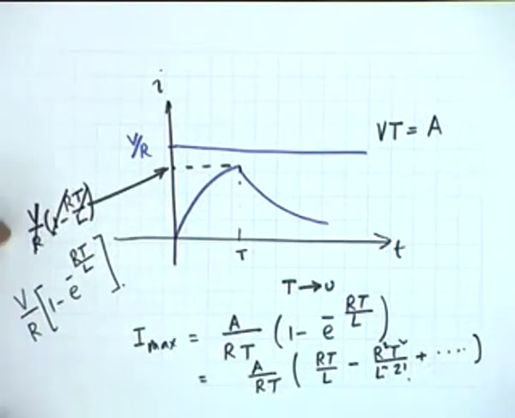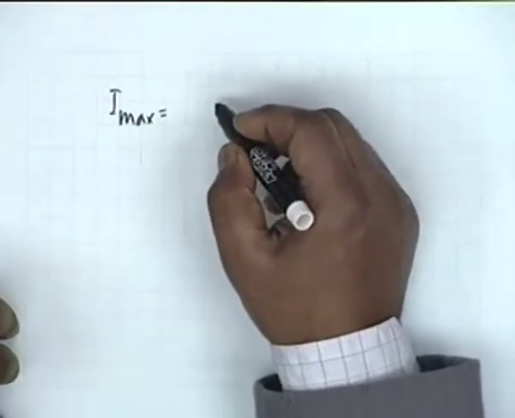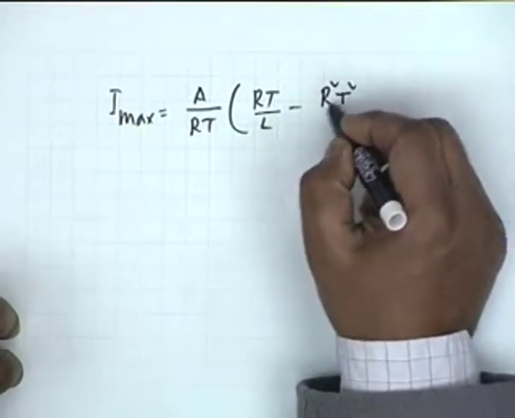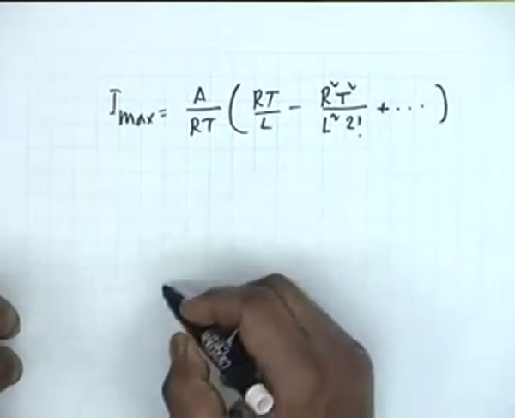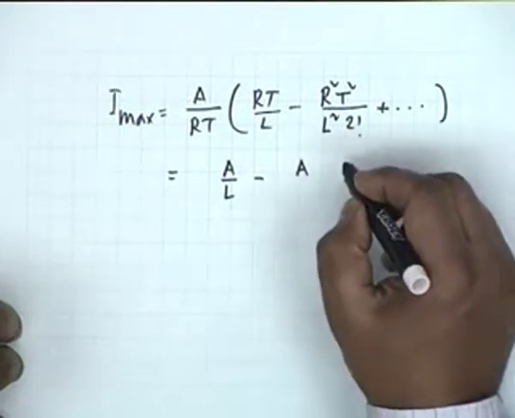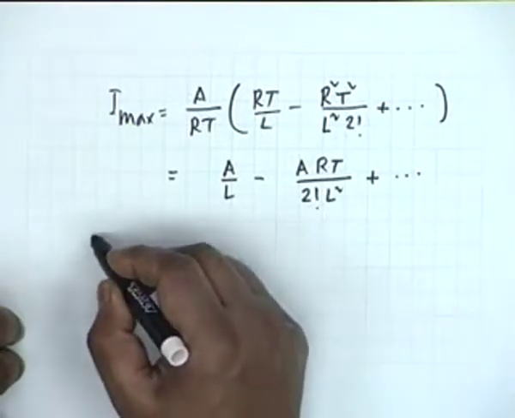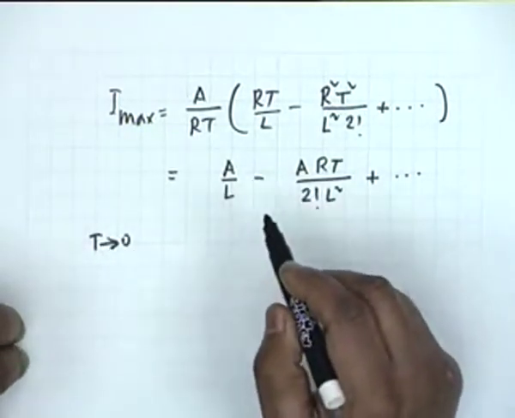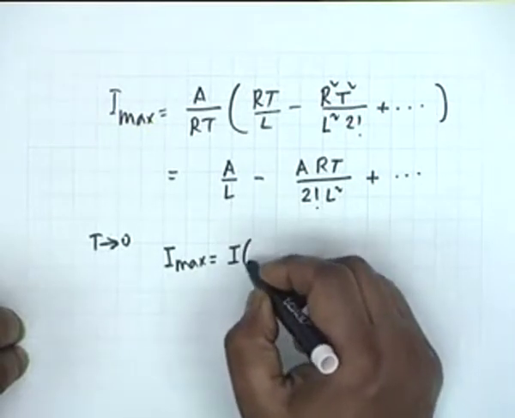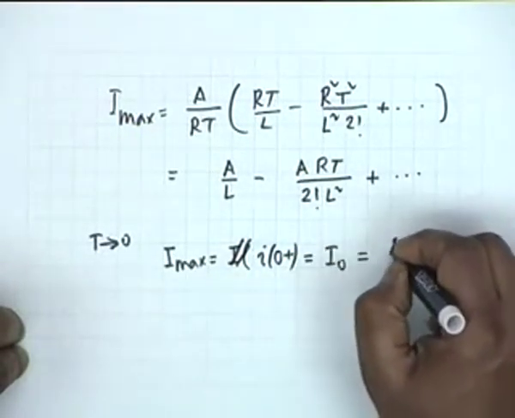This current, the maximum current, can therefore be simplified to the following: I max equal to, if I do away with the brackets, what I had was A by RT, RT by L minus R squared T squared by L squared 2 factorial plus etc. This I can write as A by L, the first term, minus A RT divided by factorial 2 L squared plus etc. And you see that when capital T goes to 0, the first term is unaffected, all others become 0, and therefore I max, which I shall call I of 0 plus, which is equal to, let us say, I0, is given by simply A by L.